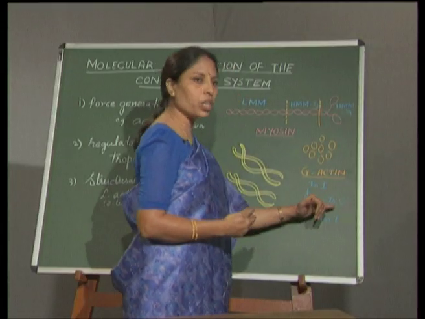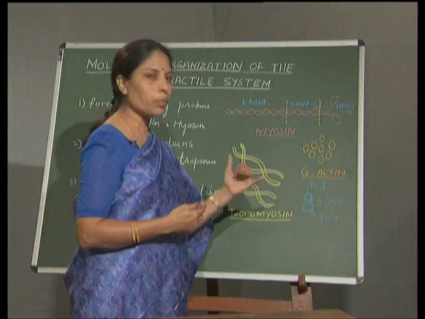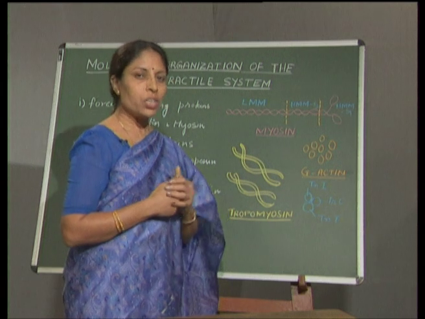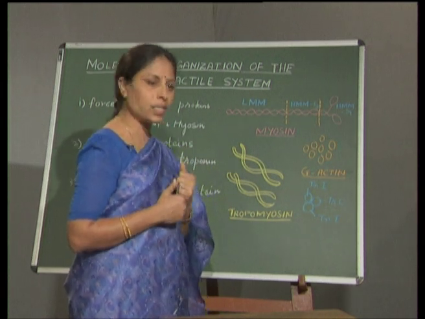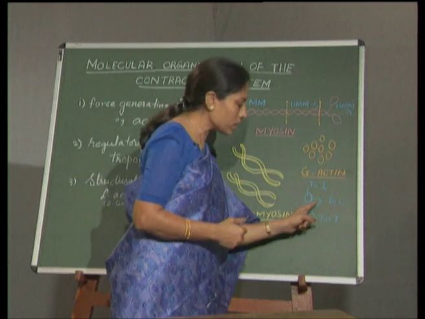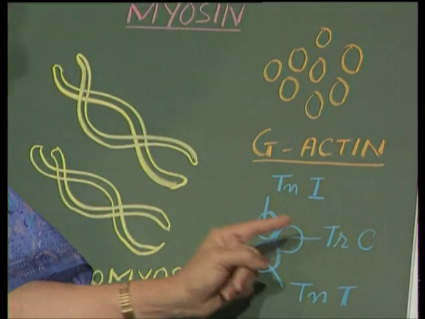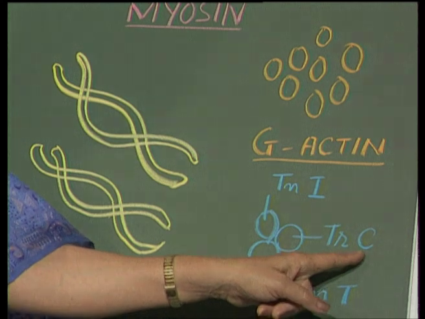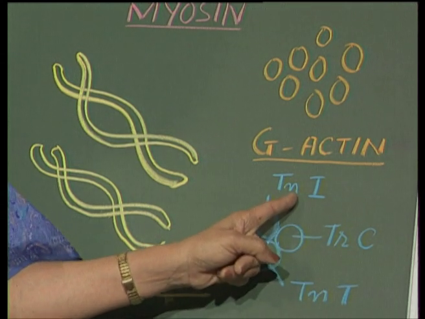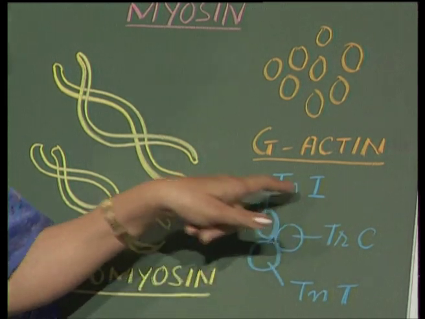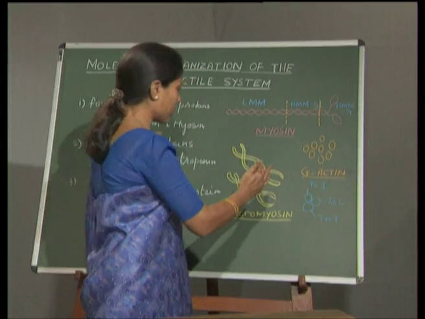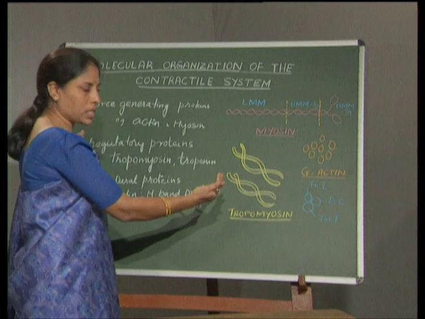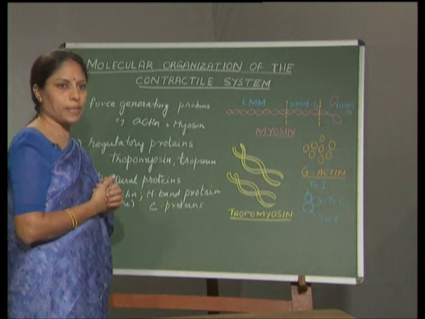The calcium molecules are very important in the process of the muscle contraction. So, these calcium molecules, when they are released from the sarcoplasmic reticulum, are attached to this part of the troponin, that we call the troponin C. Now, this is troponin I, that is, this part inhibits the myosin ATPase activity. So, these are the very important proteins we come across in the muscle.